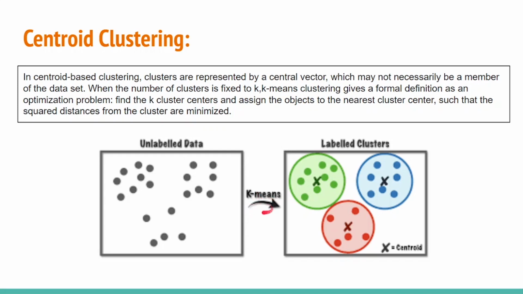We will look into k-means clustering a bit later on. Centroid clustering is basically a clustering algorithm which works on centroids, so all the data points are grouped based on this X mark, the centroid of each cluster.